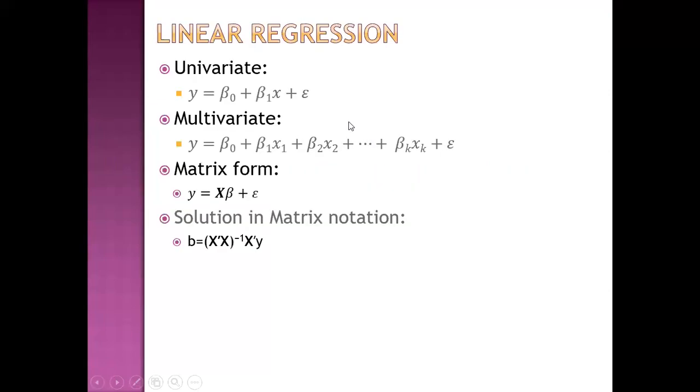Then the mathematical model. This is the univariate linear regression model. So this x is the independent variable and y is the dependent variable. This is multivariate linear regression, x1, x2, and similarly these are independent variables and y is the dependent variable. In matrix form it is written as this. Then the solution in matrix form: these are the coefficients which can be derived from these matrix operations.